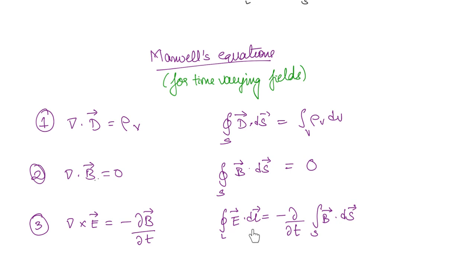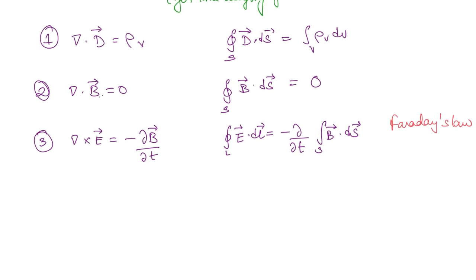So E bar dot dl bar is nothing but the voltage, work done, right. So the work done is equal to the rate of change of the flux. What is this? This is nothing but the Faraday's law, okay. And the fourth equation, del cross H bar, is equal to the current density plus dD bar by dt, the displacement current density, okay.